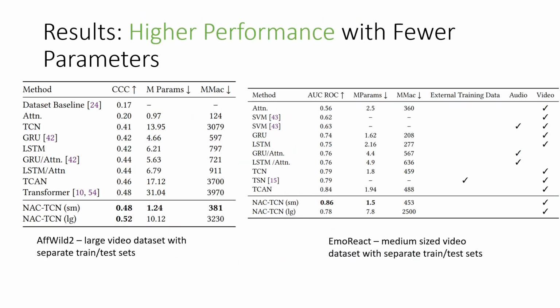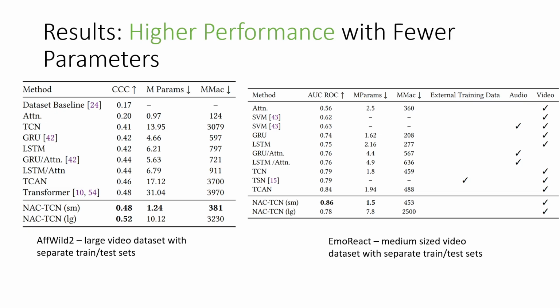We see more drastic and better results in our other two data sets, specifically AFWILD2, which is a larger video data set. We see a significant 4-point advantage over the transformer model, and a 6-point advantage over TCAN and these other structures that we talked about earlier.